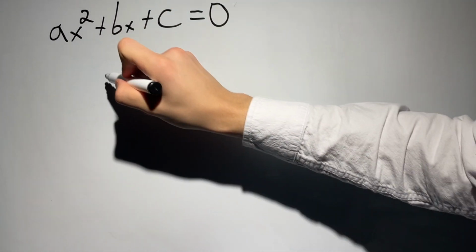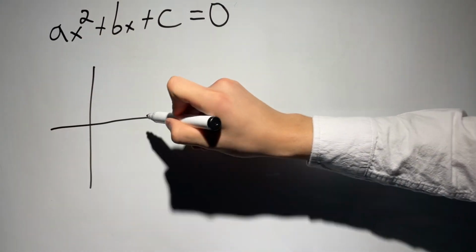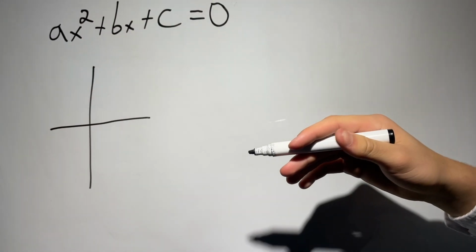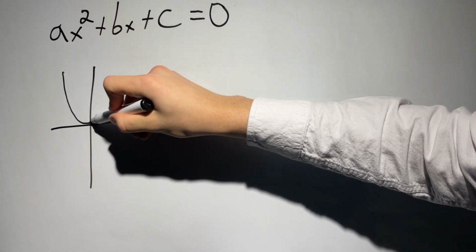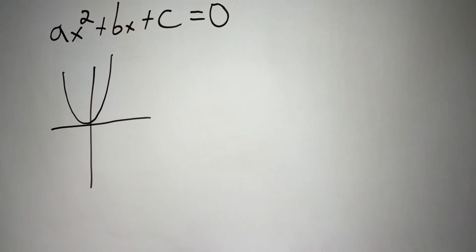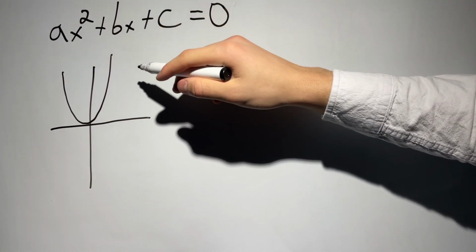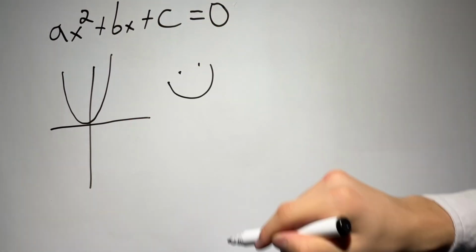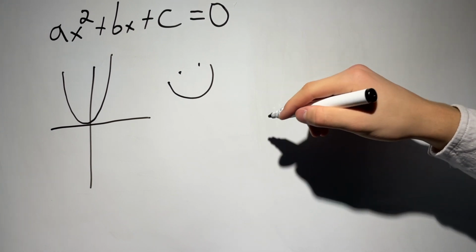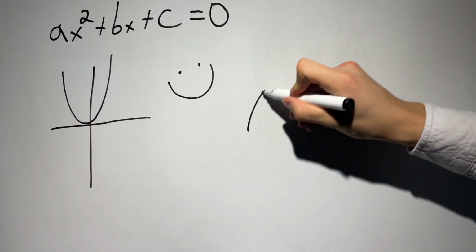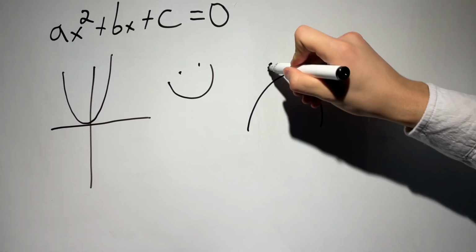The graph of a quadratic equation is called a parabola, and it looks like this. If a is positive, the parabola opens up, like a smile. And if a is negative, it opens downwards, like a frown.